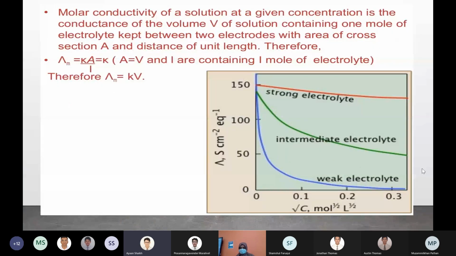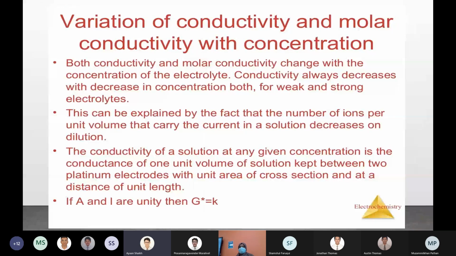What are the major points we discussed for conductivity? Ma'am, we discussed that both conductivity and molar conductivity change with the concentration of the electrolyte.